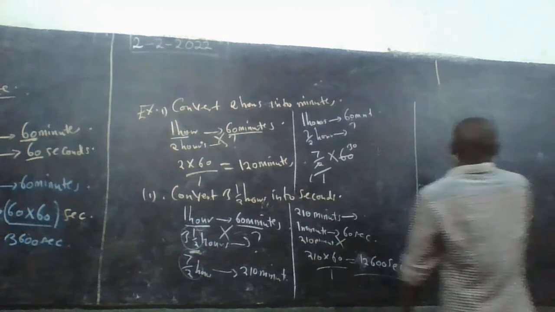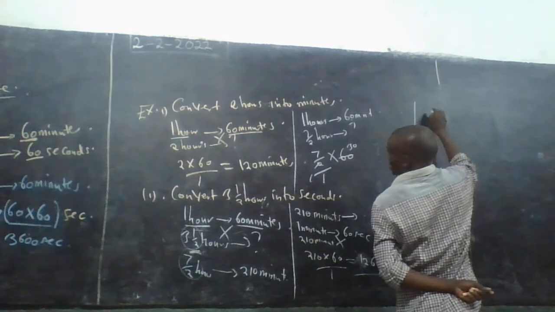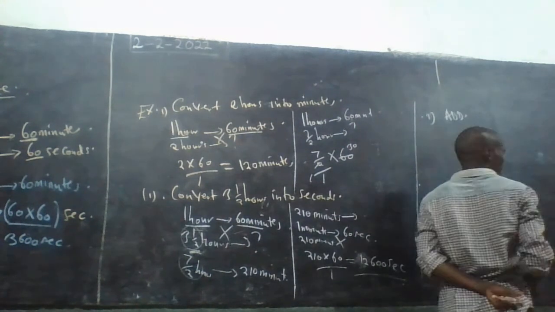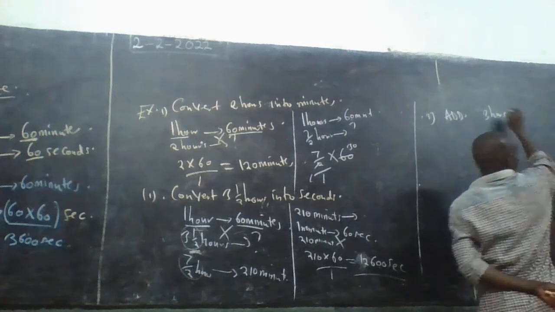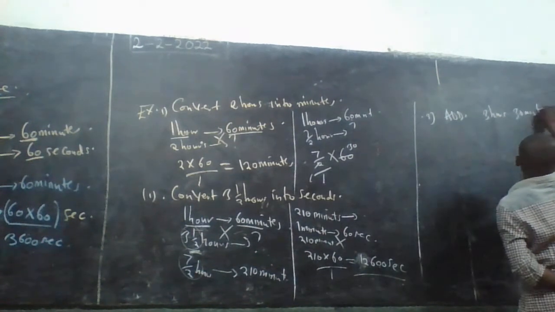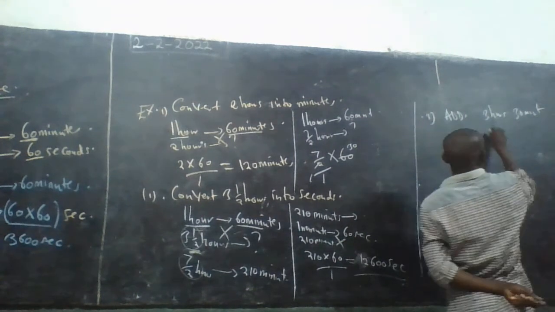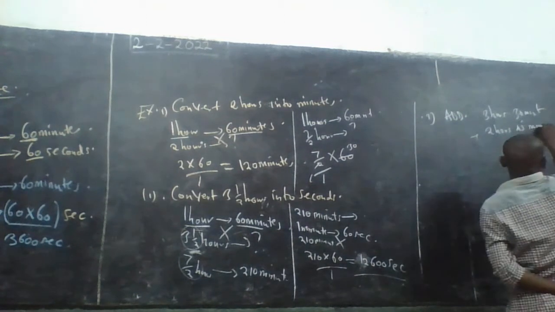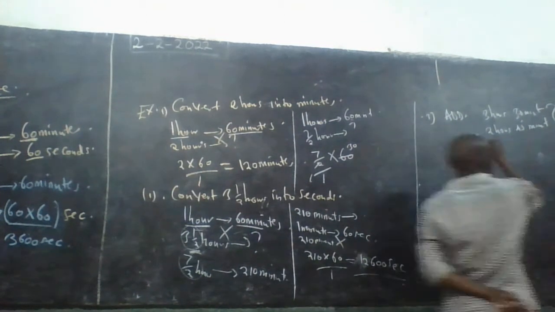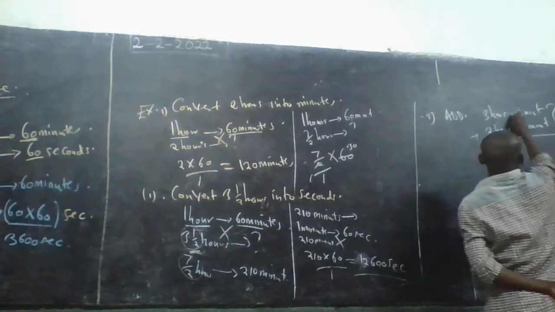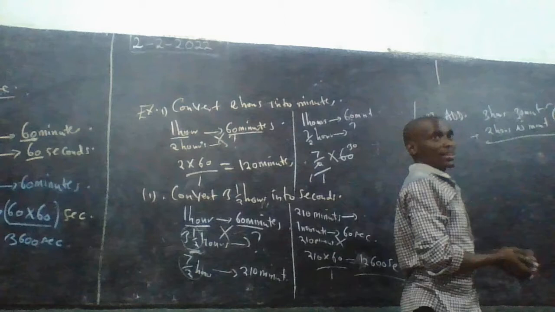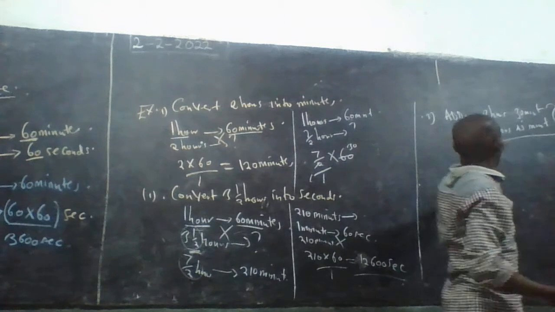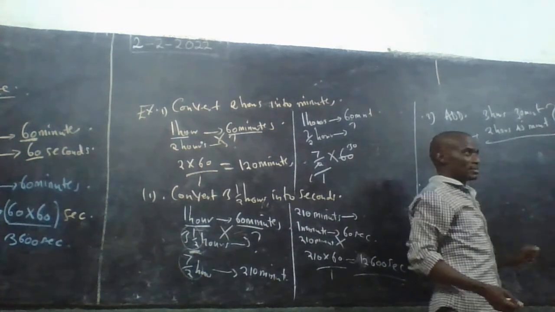Sometimes you can be asked to add a very simple mathematics, like example 2 or example 3: add 3 hours and 30 minutes plus 2 hours and 45 minutes. This is mathematics.